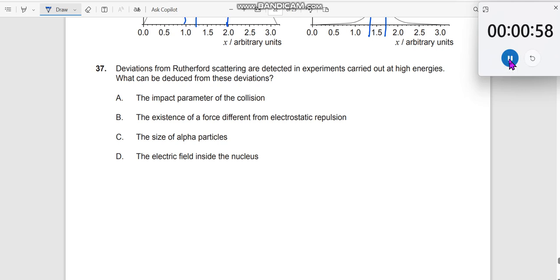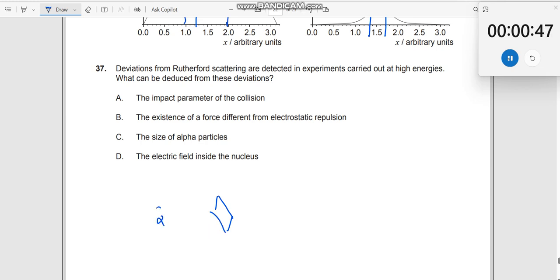Question number 37. Deviations from Rutherford scattering are detected in experiments carried out at high energies. What can be deduced? What is Rutherford's experiment? You have a gold foil kept here. You have alpha particles over here.